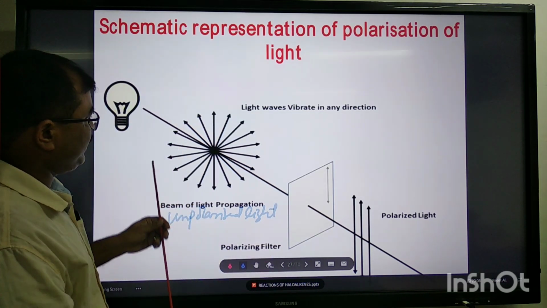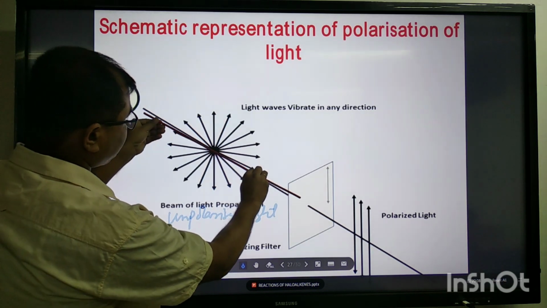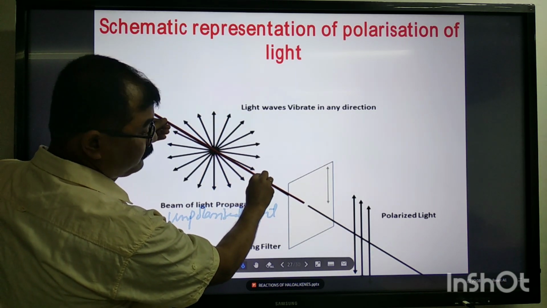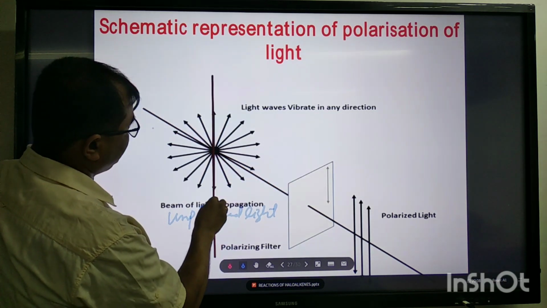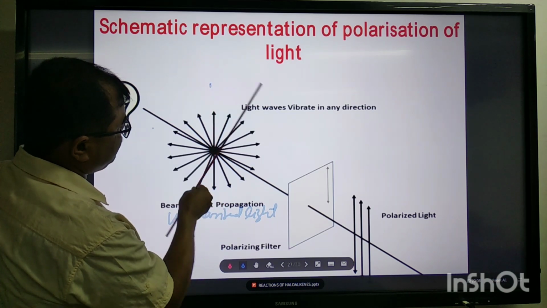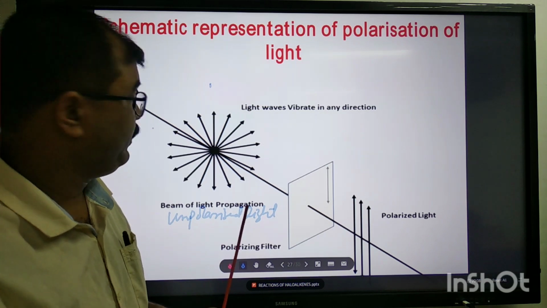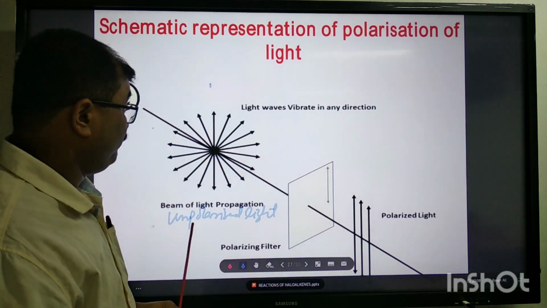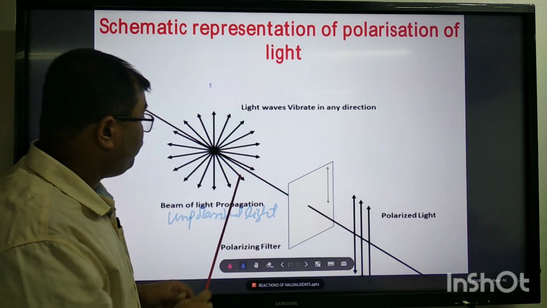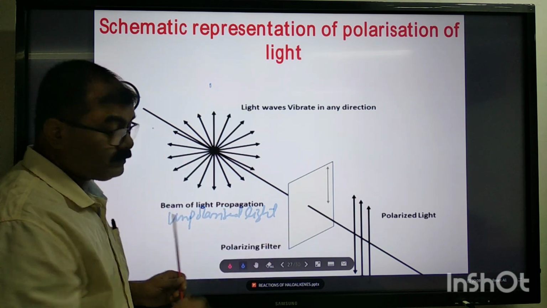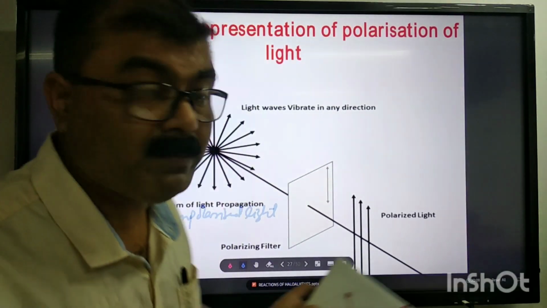You see it vibrating in all directions. This is the direction of propagation. In all these directions, it is vibrating in a plane perpendicular to the direction of propagation of light.